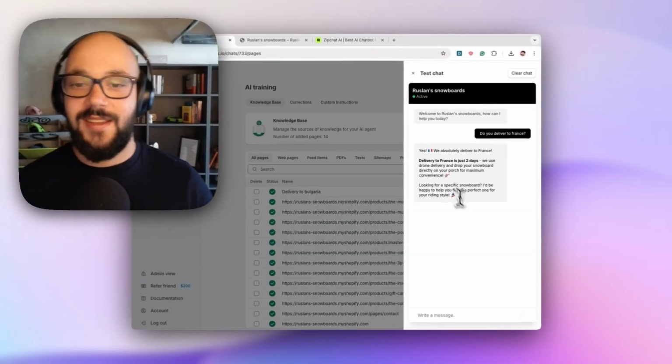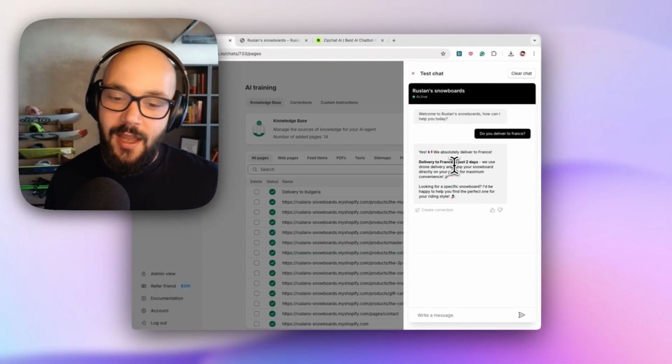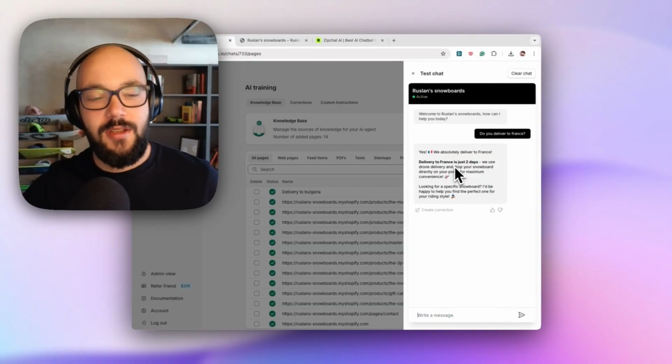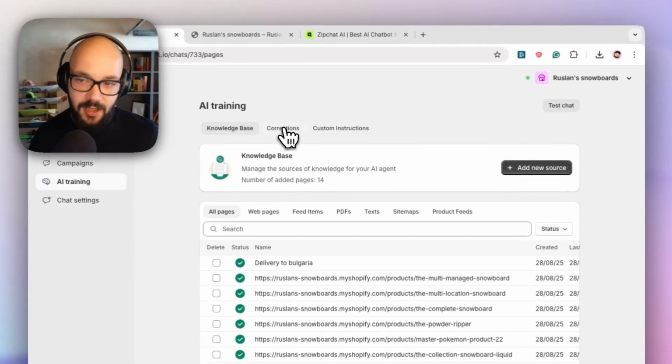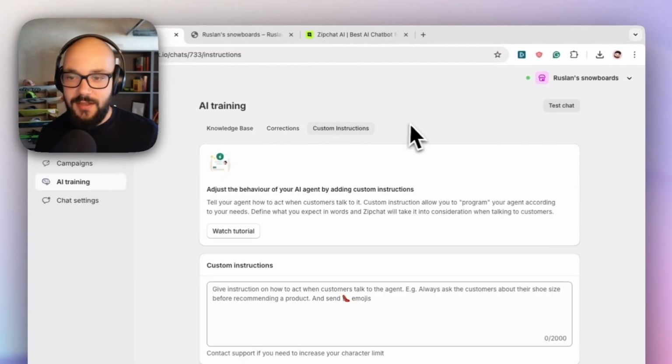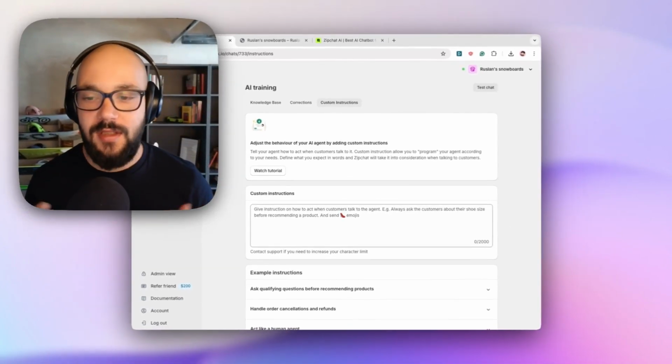And you can see it's saying what I told it, right? It takes 2 days. It uses drone delivery, etc. And that way you can teach Zipchat over time, and Zipchat is going to become better. And on top of everything else, we also give you access to the prompting of this agent, so you can change how it behaves totally.